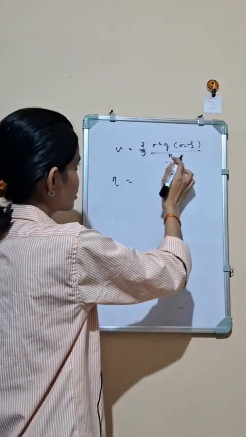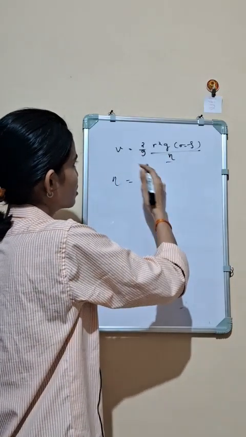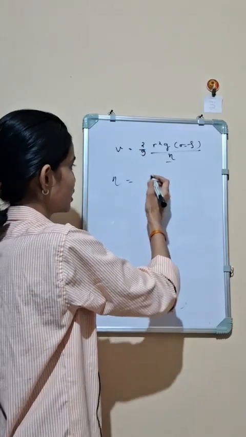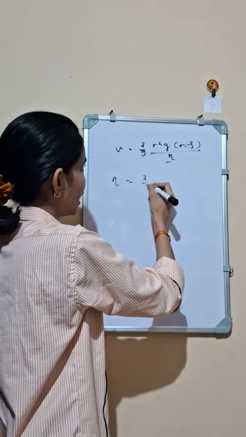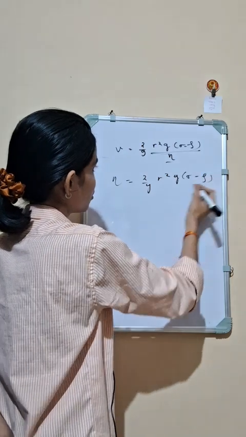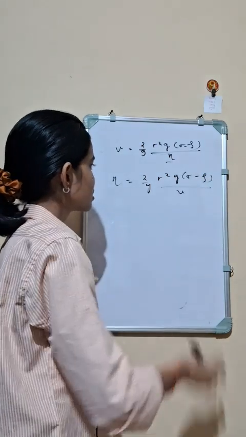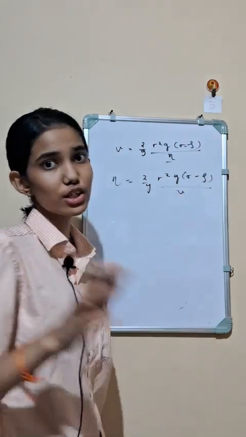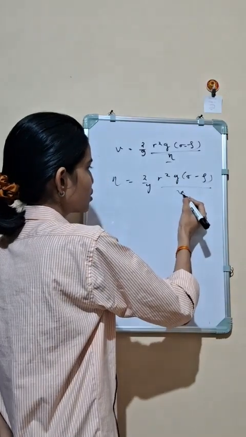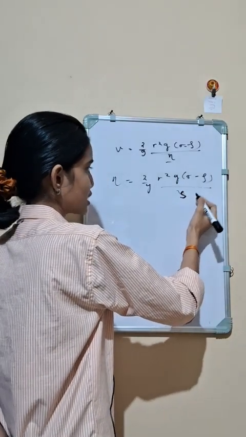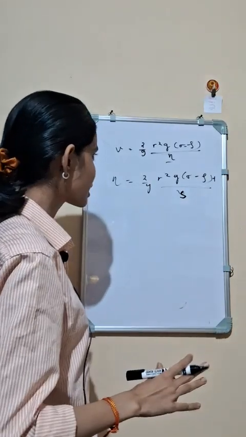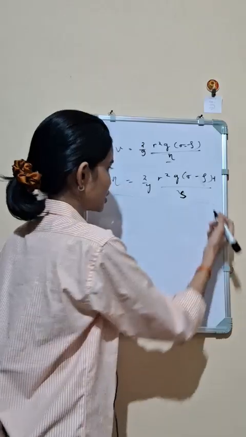Eta will be equal to, taking v to the right hand side and eta to the left, 2 by 9 r square g sigma minus rho by v. We can say that velocity equals distance traveled by time taken. So let us denote distance by h, and h by t, so t comes to the numerator. Right, now we have this equation.